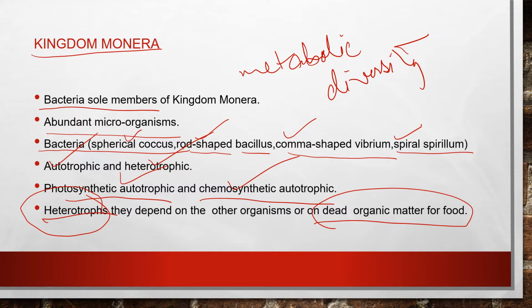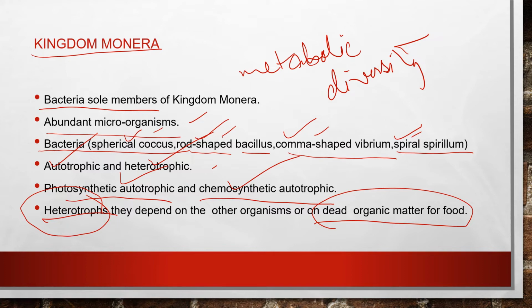Is it clear? Now we are moving on to the different types of bacteria which are under this kingdom Monera. So till now it is clear to all, bacteria is the sole member of the Monera group. Bacteria are classified under 4 different distinct structural features. There are abundant microorganisms in this bacterial group. They are either autotrophic or heterotrophic.